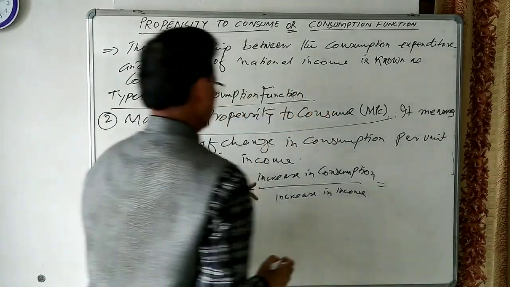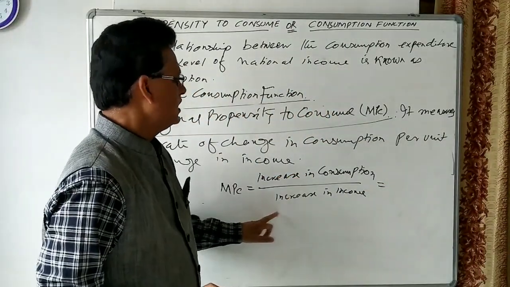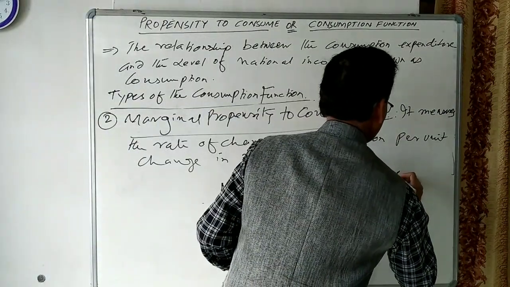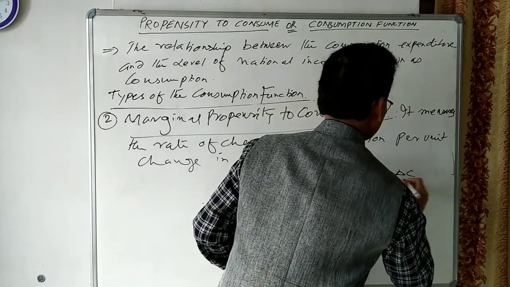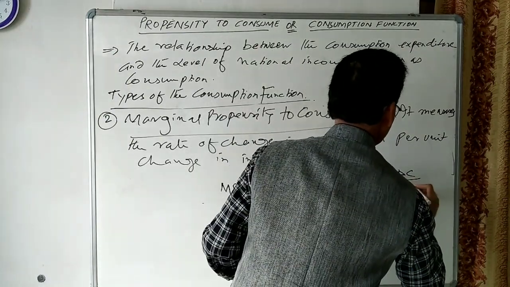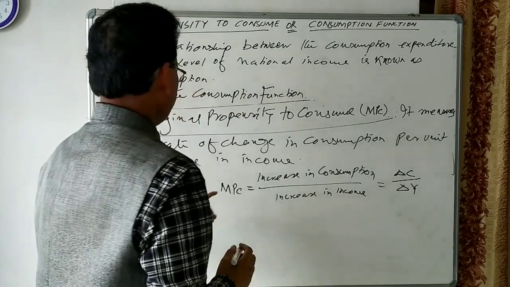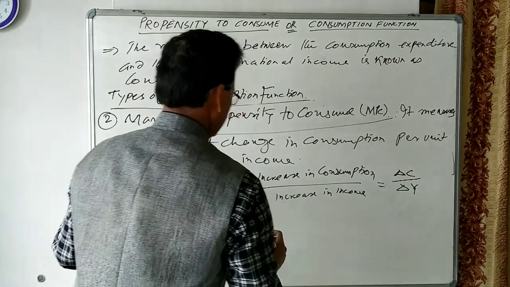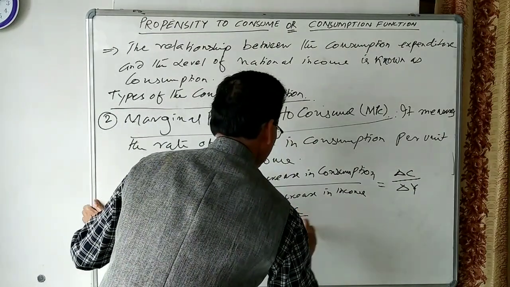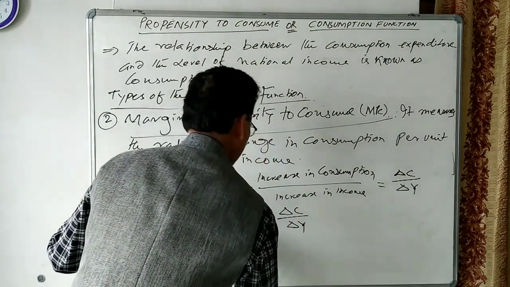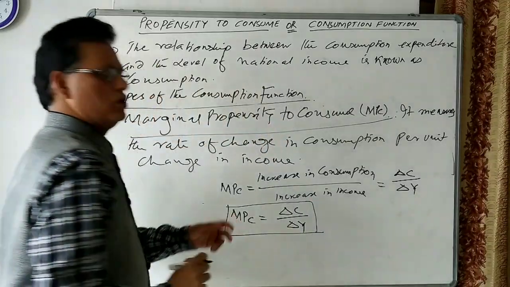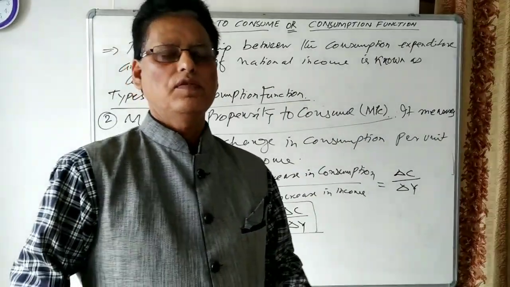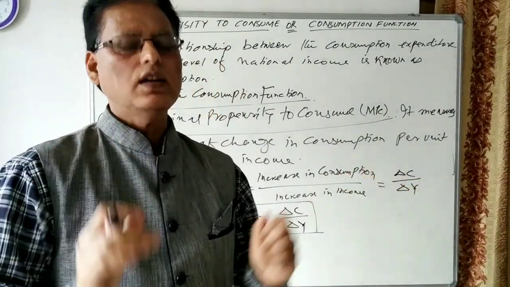Increase in consumption can be written delta C, increase in income can be written delta Y. It means MPC, marginal propensity to consume, is equal to delta C divided by delta Y. This shows how much percentage of the additional income goes for consumption.